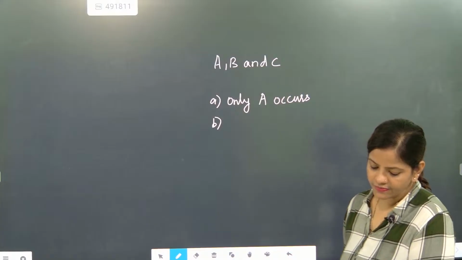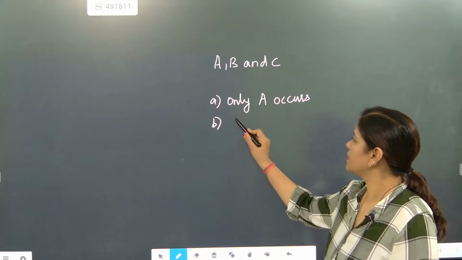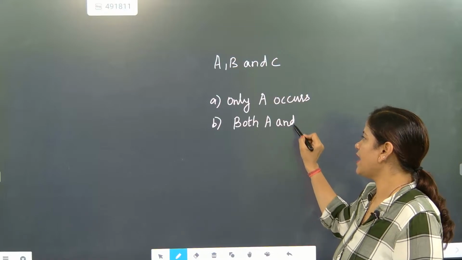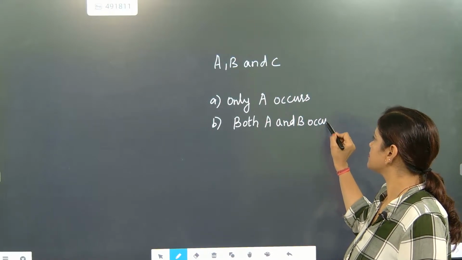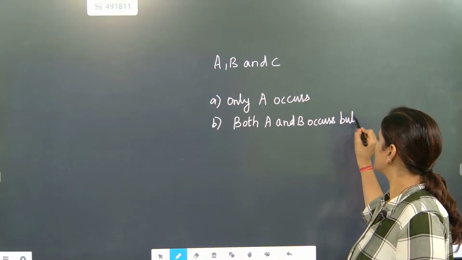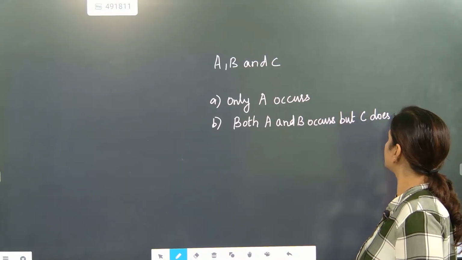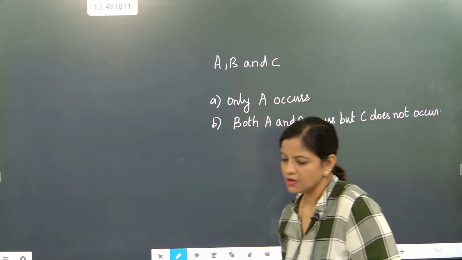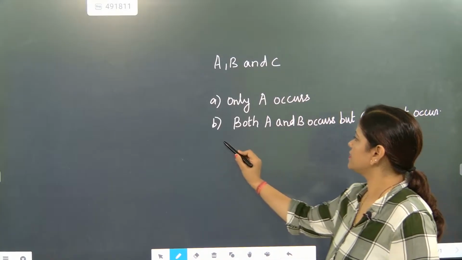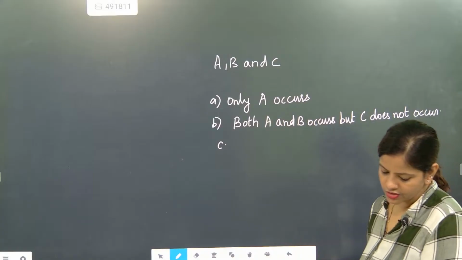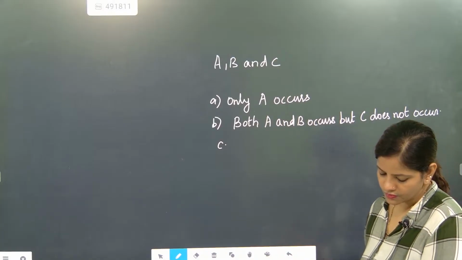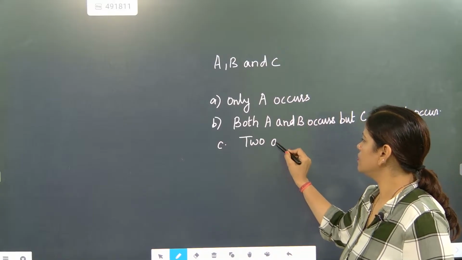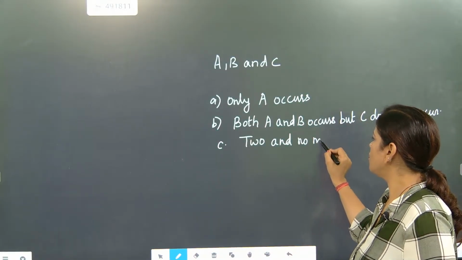After that they are telling both A and B occur, but C does not occur. Got it? You need to write the situation. Then 2 and no more occur.